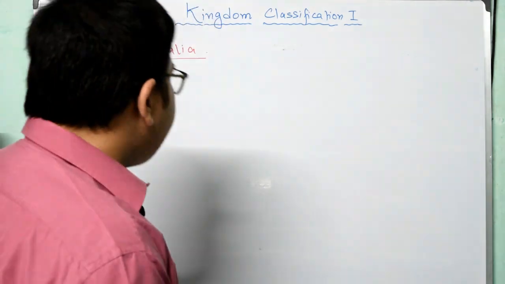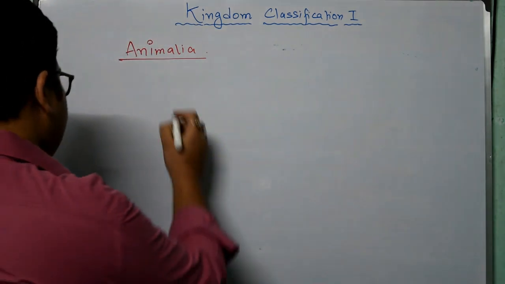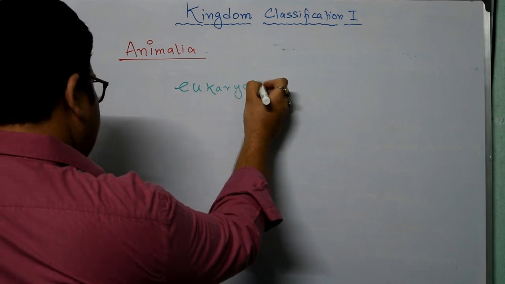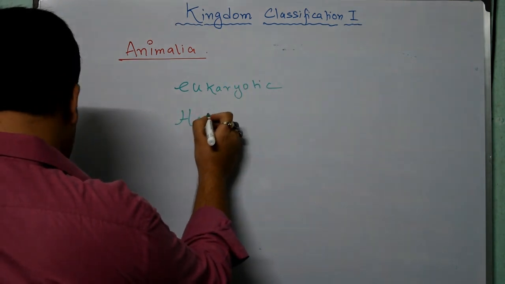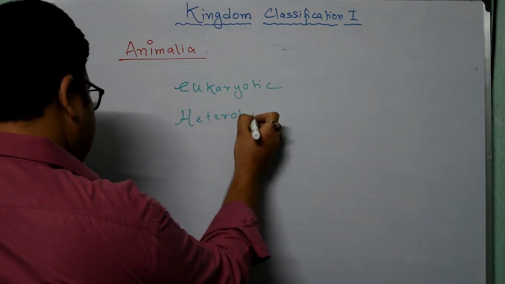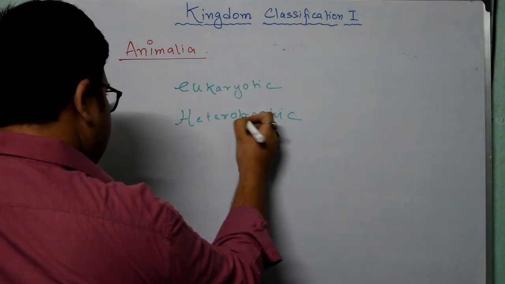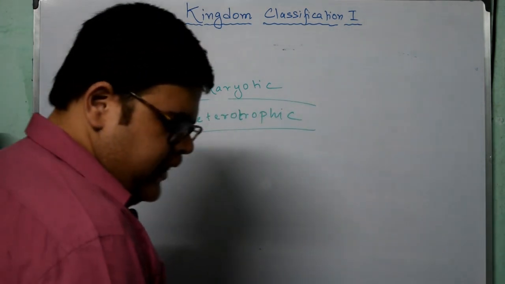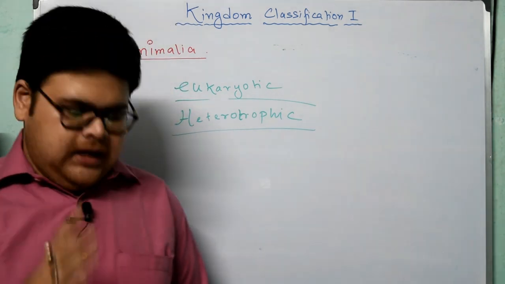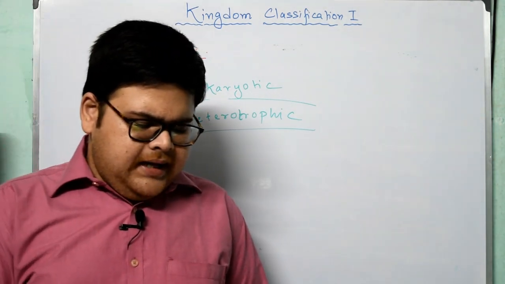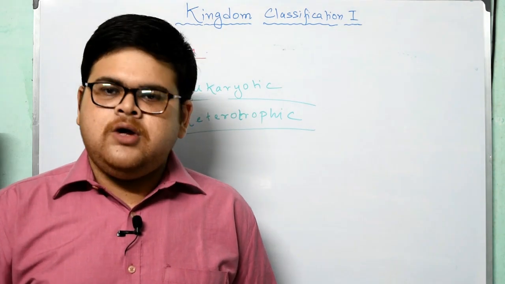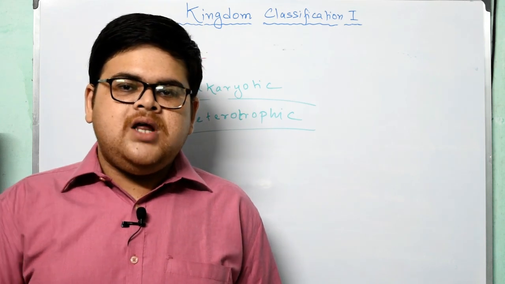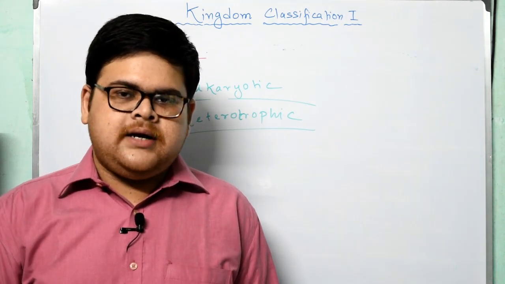So if I classify them, they will be eukaryotic and heterotrophic in nature. They are able to move freely with the help of their limbs. Definitely we have our limbs. The lower limbs or the back limbs are modified into legs in humans. You all know that, right?